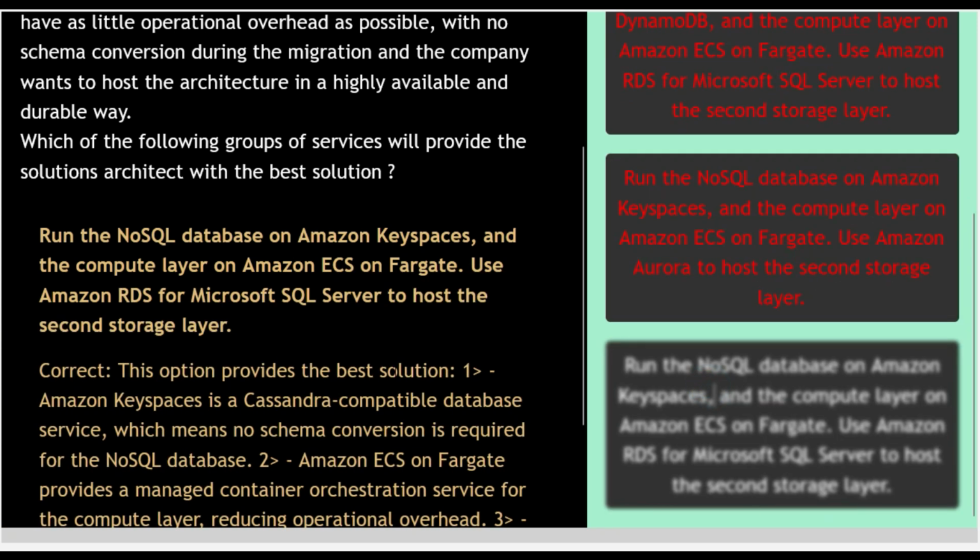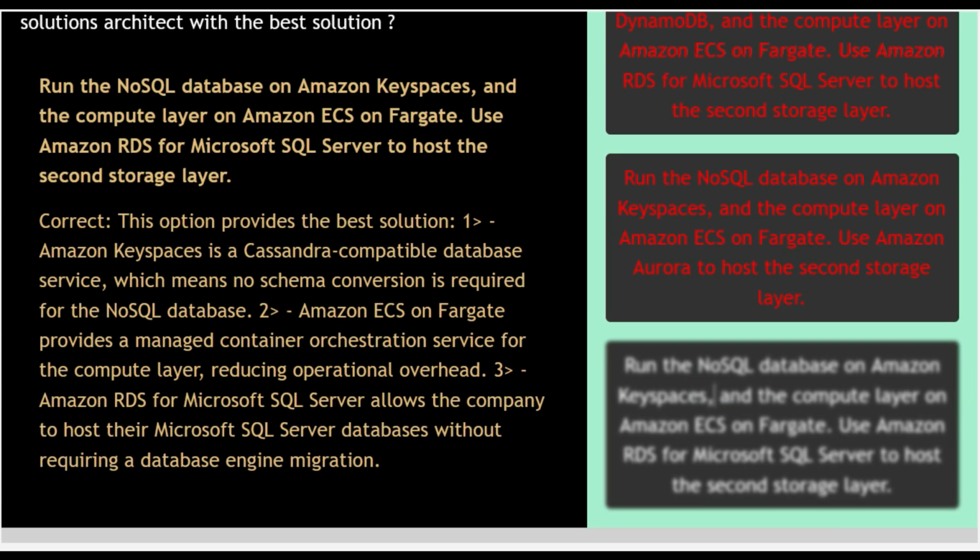Option number 4. Run the NoSQL database on Amazon Keyspaces and the compute layer on Amazon ECS on Fargate. Use Amazon RDS for Microsoft SQL Server to host the second storage layer. This option is correct, as this option provides the best solution. Amazon Keyspaces is a Cassandra compatible database service, which means no schema conversion is required for the NoSQL database.